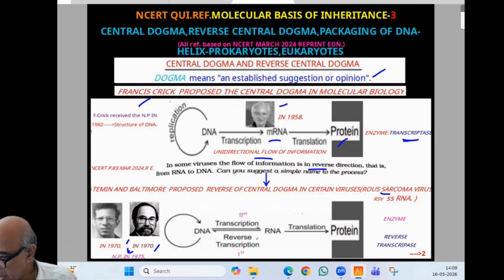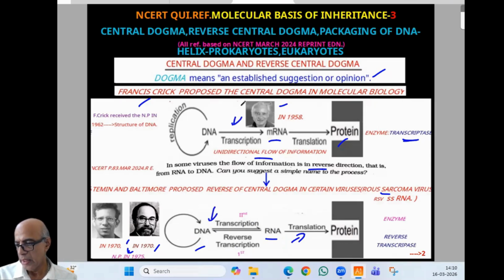Here, the first chart is DNA, RNA, protein. Starting with RNA to DNA, reverse transcription. Then, second, DNA to RNA, transcription. Later, translation, and protein will be synthesized. So here you can find two steps, and here only one. That is the central dogma and reverse central dogma. I think I have made it clear. Both are important questions from an exam point of view.